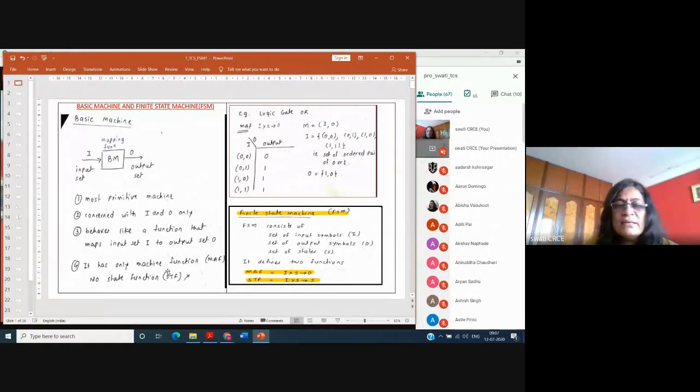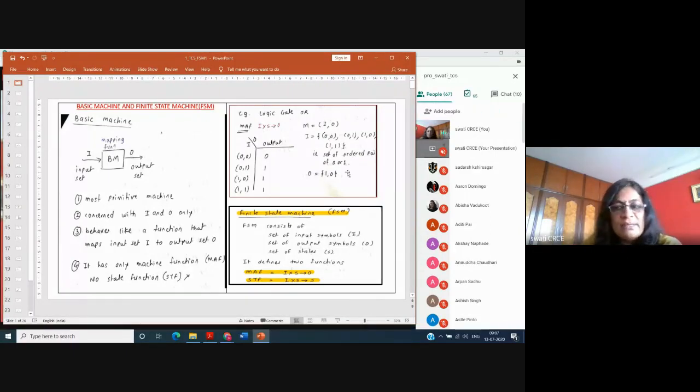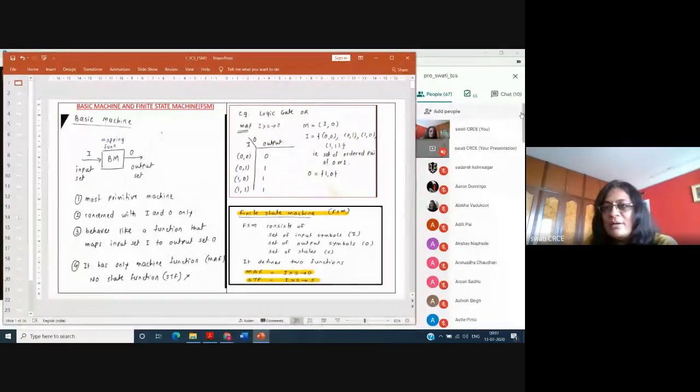Okay, and it contains only machine function. The machine function equation you need to remember: I into S is equal to O. Okay, any doubt in this? You reply to me on chat, because otherwise it's difficult for me to understand whether you are understanding.